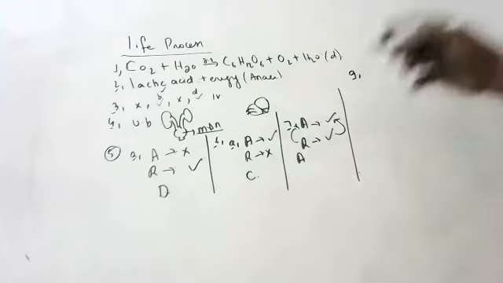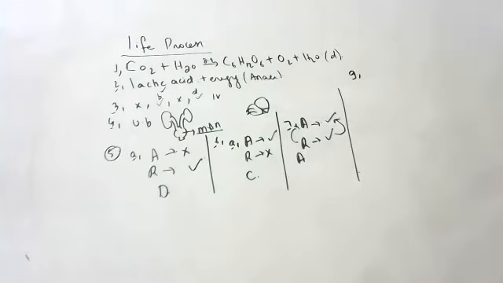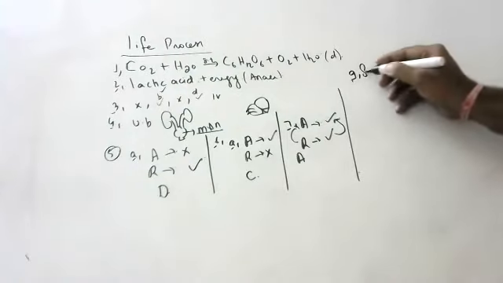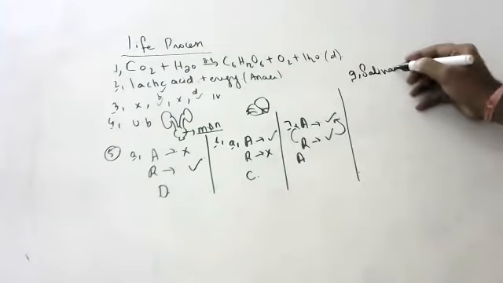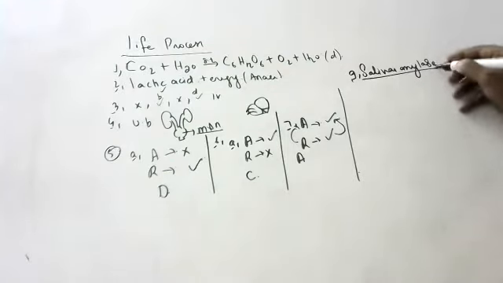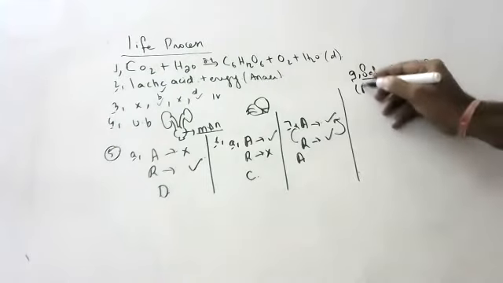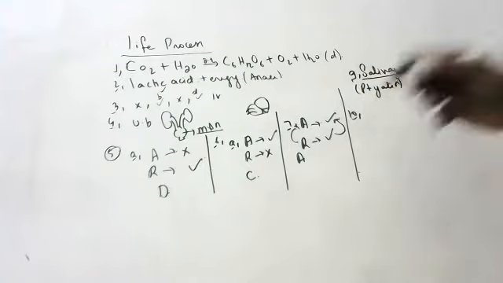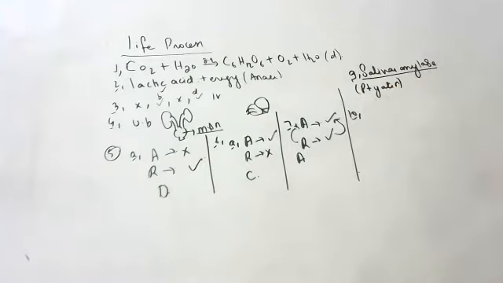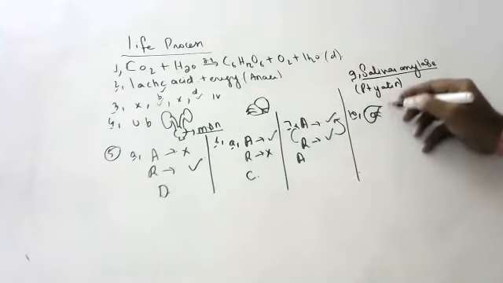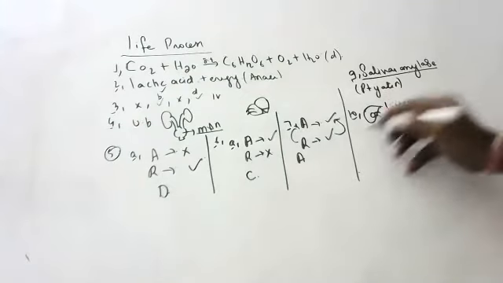Next. Can anyone tell the next one? Eighth one is missing. Ninth question: which enzyme digests starch in the mouth? Salivary amylase. Very good. Can anyone tell what is the other name of salivary amylase? Ptyalin. It is present in our mouth. Which is the largest gland in the human body? Liver. Liver is the largest gland in the human body.